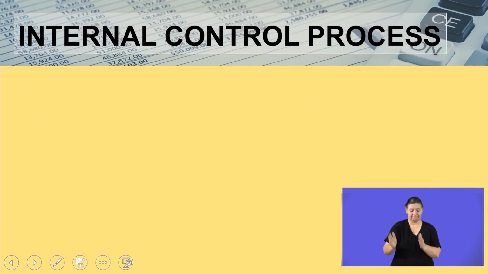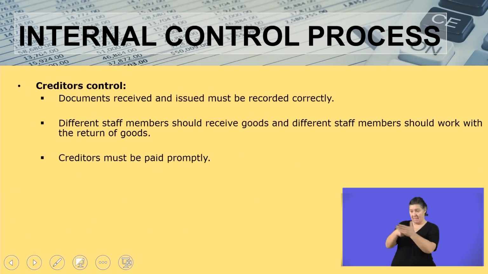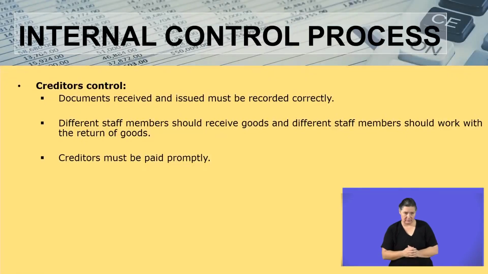All right, I'm going to quickly now move on to creditors control. Remember, what are creditors? The individuals or the businesses whom we owe money. Why? Because we bought goods on credit from them. Now, documents received and issued must be recorded correctly. In other words, when we buy goods, they will give us documents. Those documents must be recorded correctly.